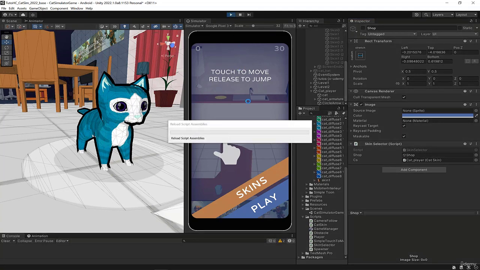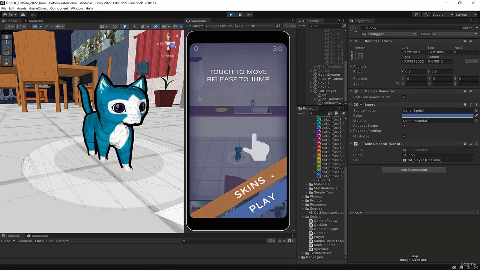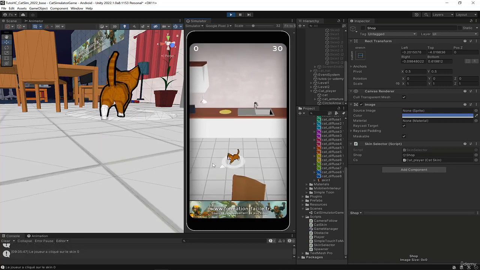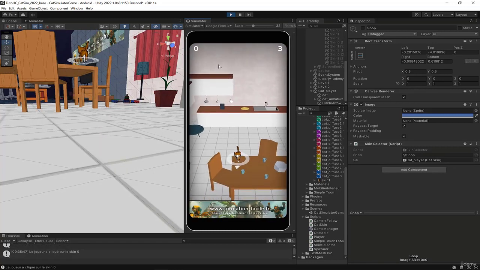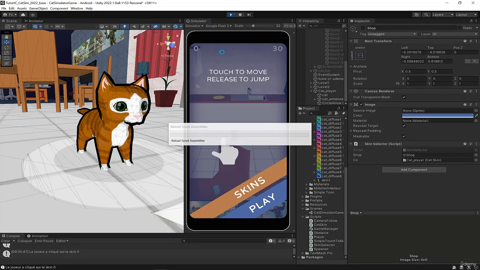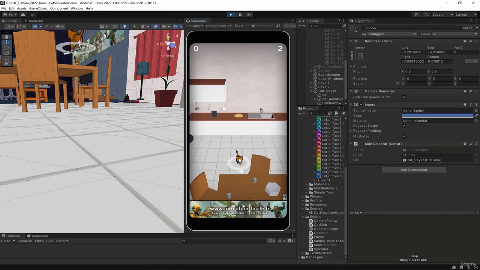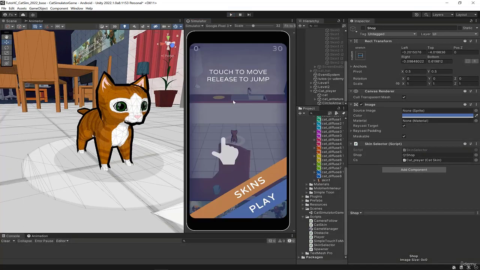Let's run the game. I go into skins, select the green one, and it changes the cat immediately. Skins, brown one, hop, change it again. I can play with my new skin, start the game, restart the game, and the cat keeps its texture because it was saved in the phone's memory. Okay, we have succeeded in making a skin selector and then storing the information on the user's phone.